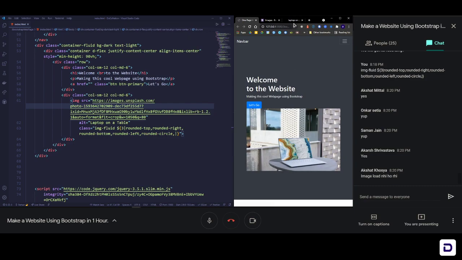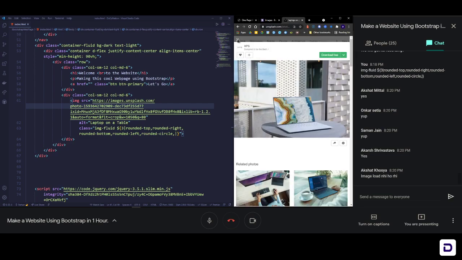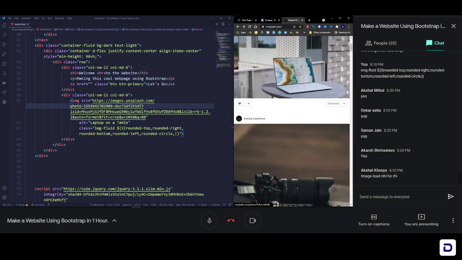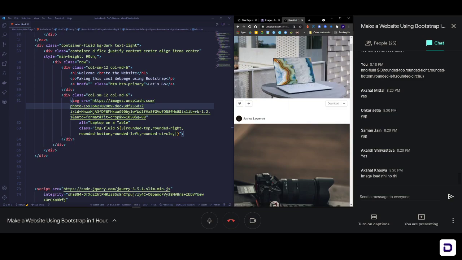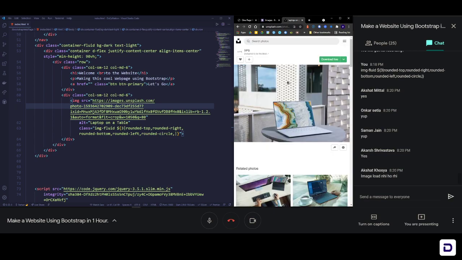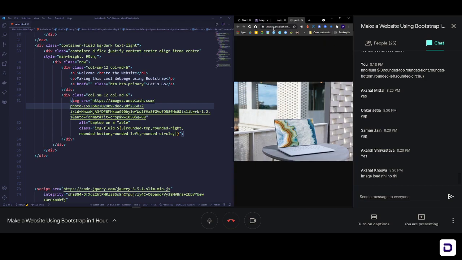Make sure that you grab the image properly, Akshat, because if you just go to this website and click here and then copy address, it won't copy it. So you have to open the image first properly, and just to be sure you can click here again and click on open image in new tab, and then finally you will get the URL in the top URL window. Grab it and then add it. You will be able to see the image.